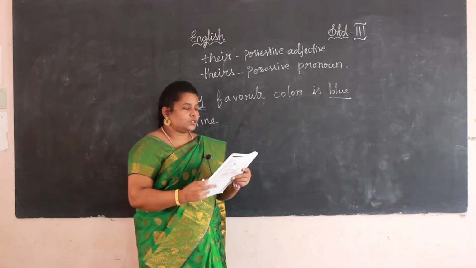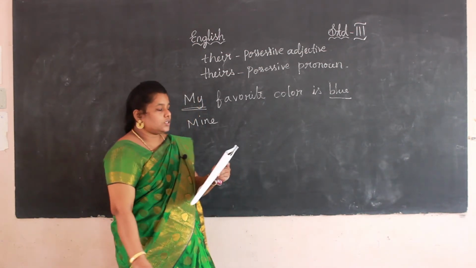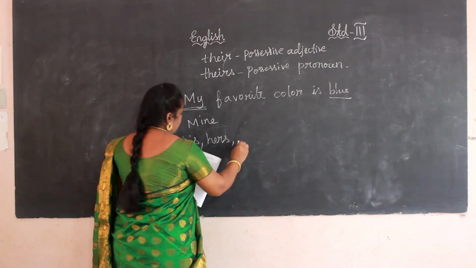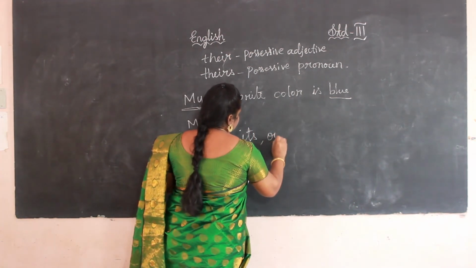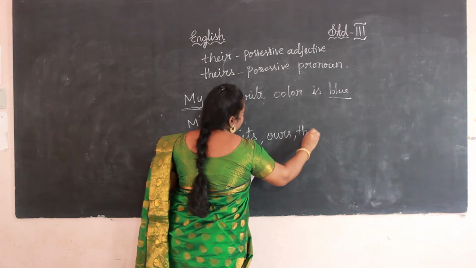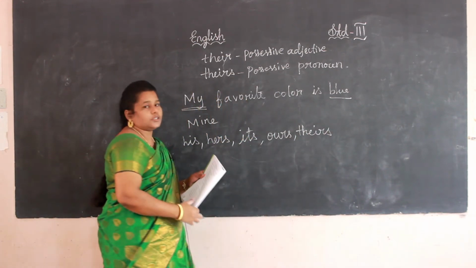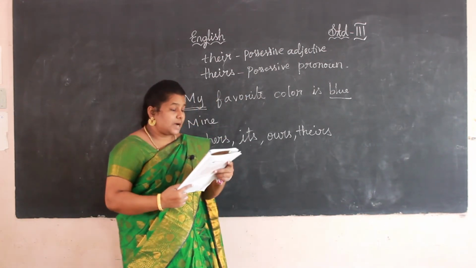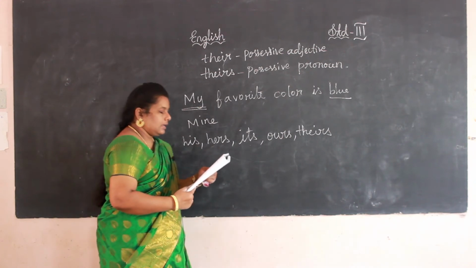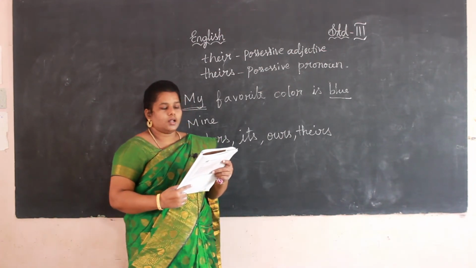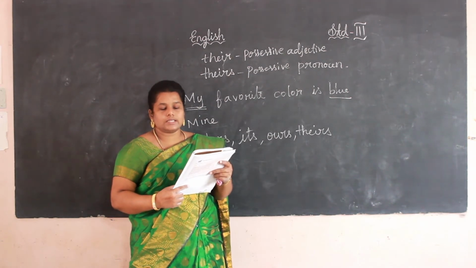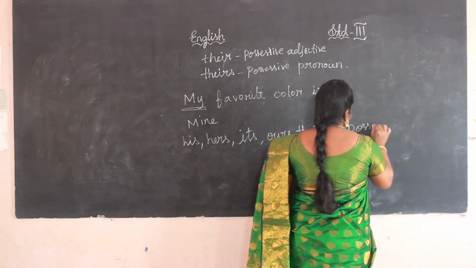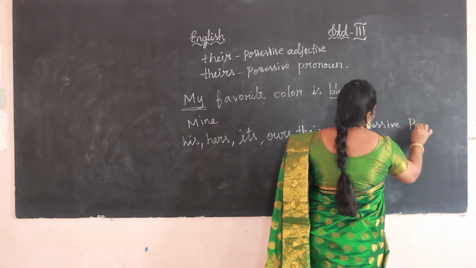Next one, pronouns used to show possession. Pronouns are used as his, her, its, ours and theirs. Okay, these are possessive pronouns. See here, my, your, his, her, its, their are pronouns that are used as adjectives.